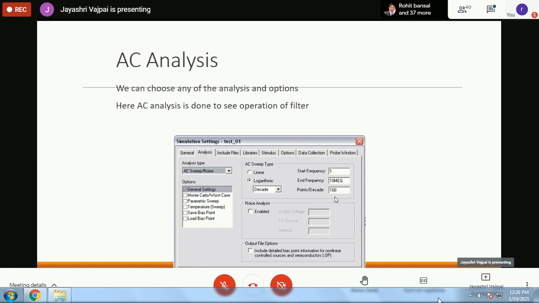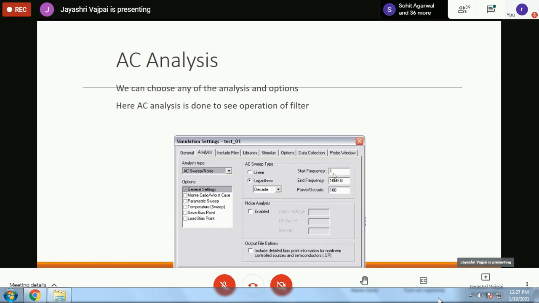Whereas if you use a simple linear type of sweep, in that case, the x-axis will be linear. Y-axis in both the cases is always linear. So in that case, it will increase by units. So from 1, it will go to 2 to 3 to 4 and so on, right?